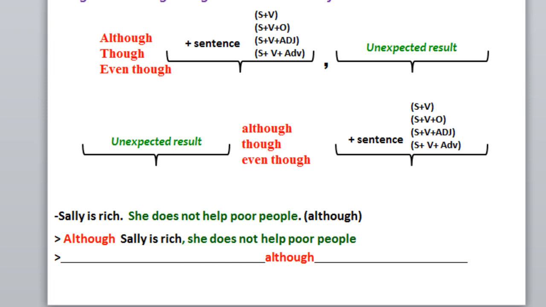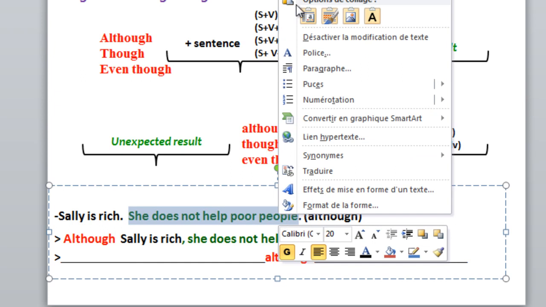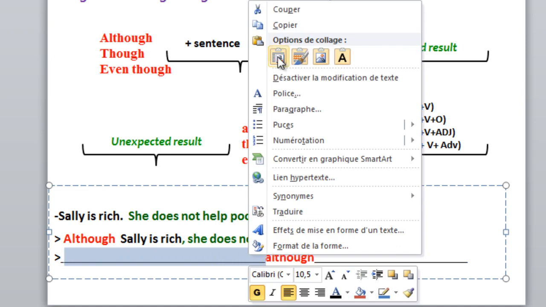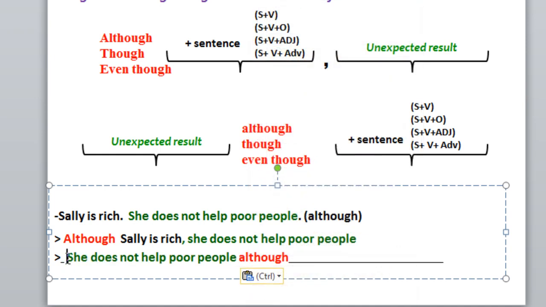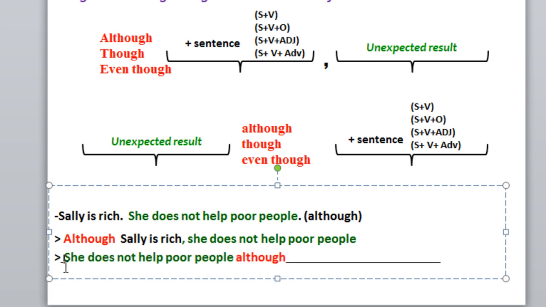If you want to use it within a sentence or in the middle of a sentence, the contradictory clause or the unexpected result should go before "although." So "she" refers to Sally. We have to replace "she" by Sally. Sally doesn't help poor people, although she is rich.